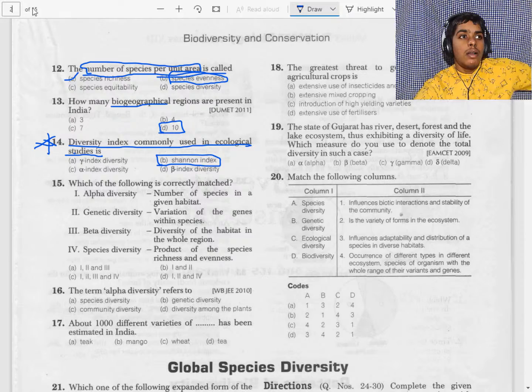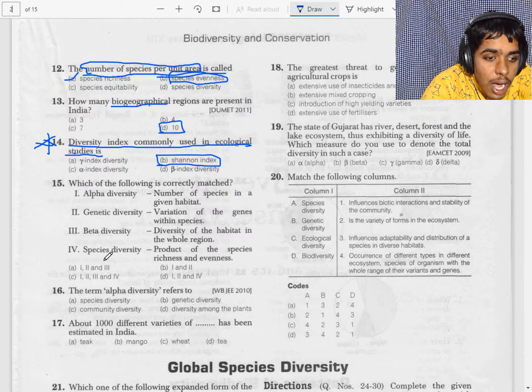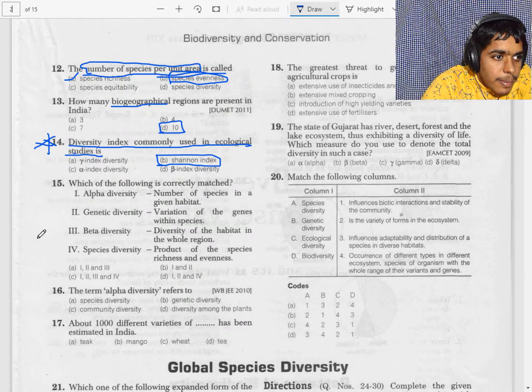Okay. Now let's see the 16th question. The term alpha diversity is related to the community diversity. So alpha community. We can remember a trick, that is AC, alpha community, alpha biodiversity, community diversity.